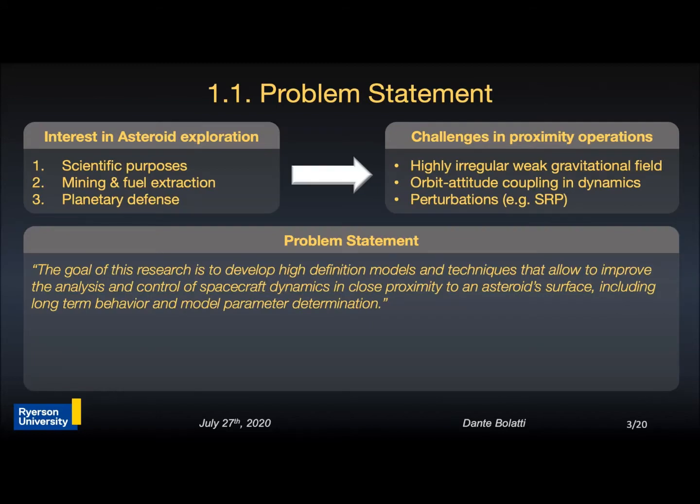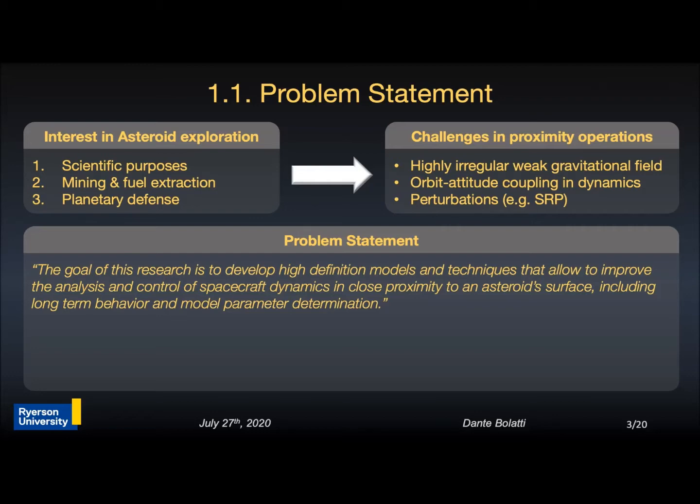So in recent years there has been an increased interest in asteroid exploration missions, mainly due to scientific purposes, mining and fuel extraction, and planetary defense. There are several challenges presented for close proximity operations, mainly due to the highly irregular and weak gravitational field that these small bodies present. Additional perturbations such as orbit attitude coupling and solar radiation pressure add to the challenges for